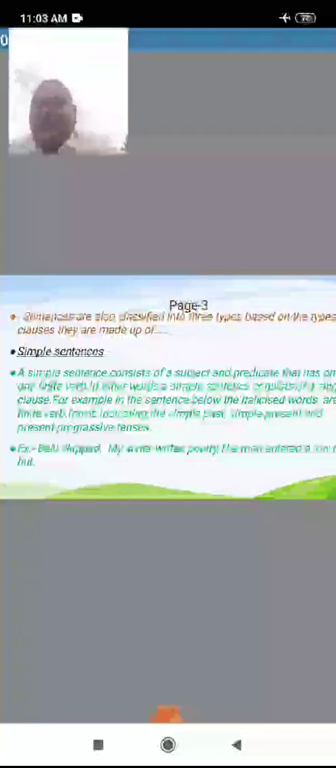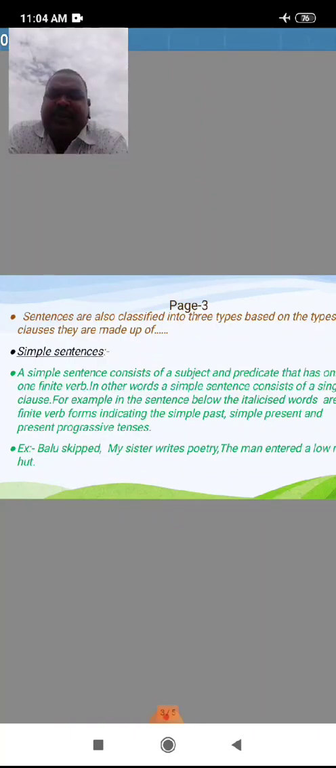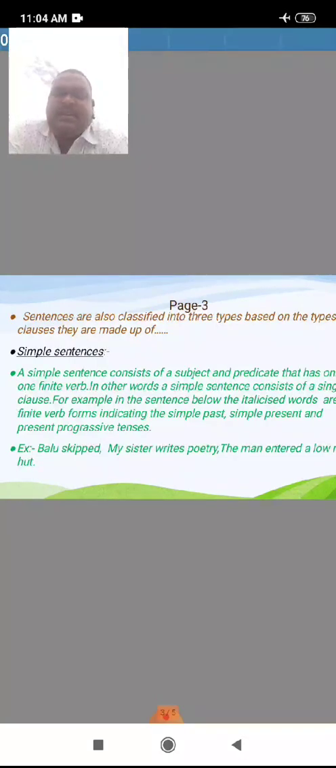They are made up of a predicate that has only a finite verb. In other words, a simple sentence consists of a single clause. See that, we call it a simple sentence. What is that? A simple sentence consists of subject and predicate. Both are there, and it has only one finite verb. Only a finite verb. In other words, a simple sentence consists of a single clause.